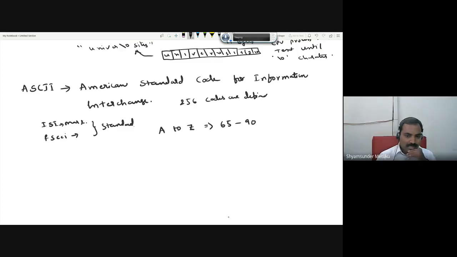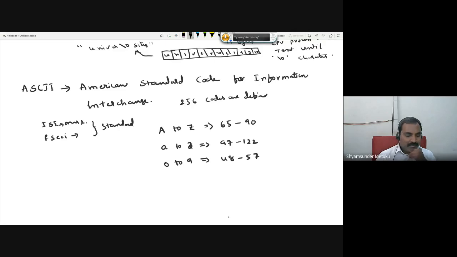Yes, sir. Similarly, small a to small z is represented by 97 to 122. I guess again it will be 26. Yes or no? Next, 0 to 9 is represented by 48 to 57.